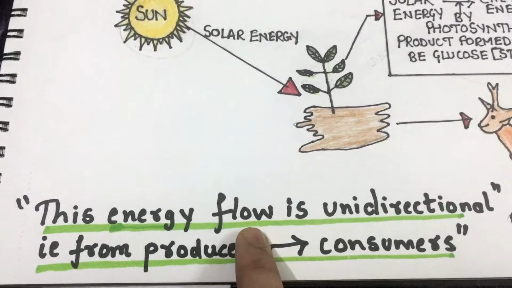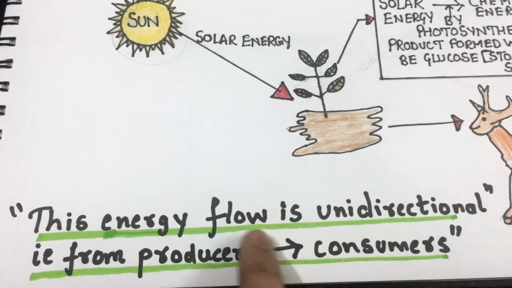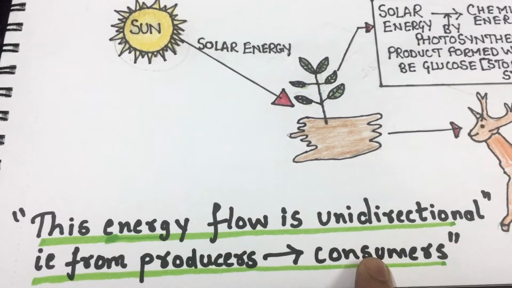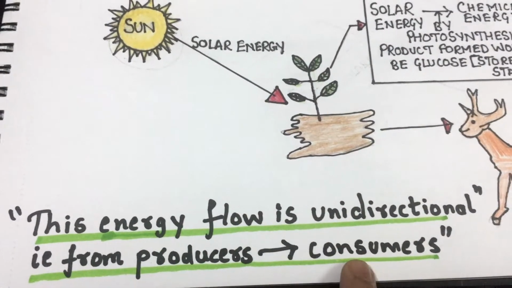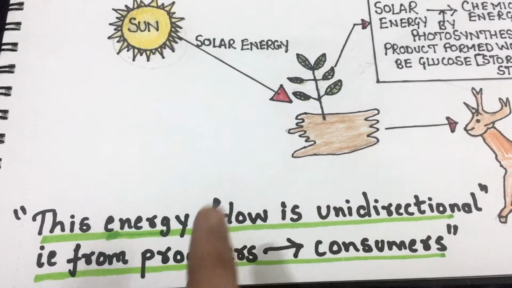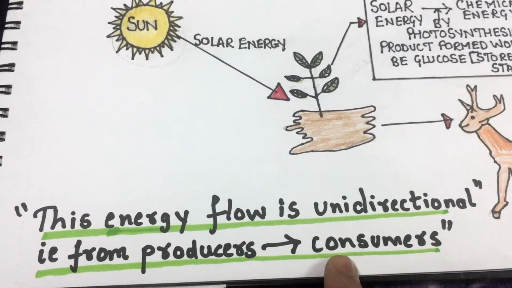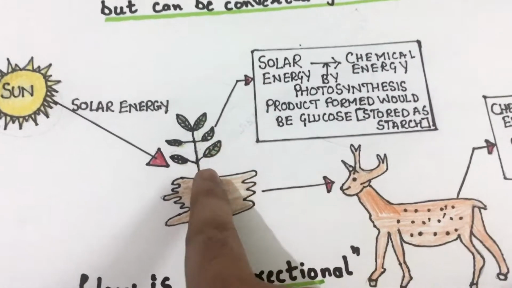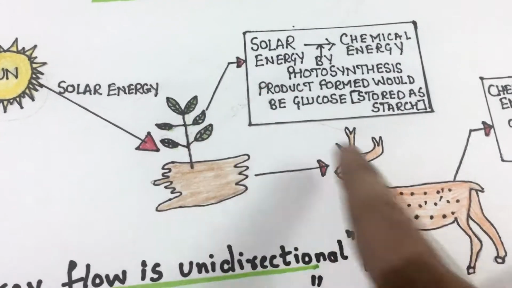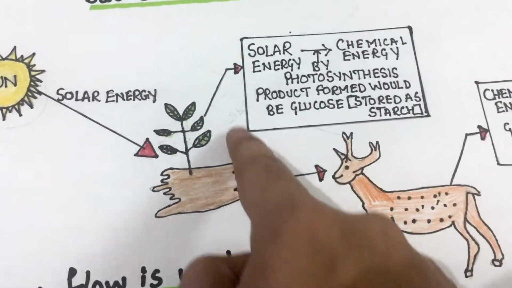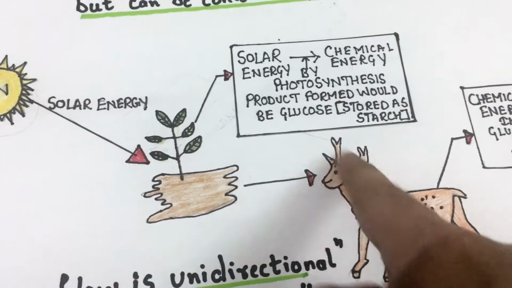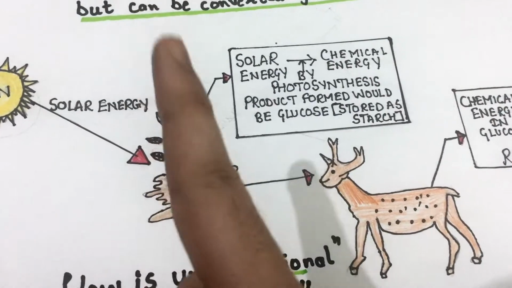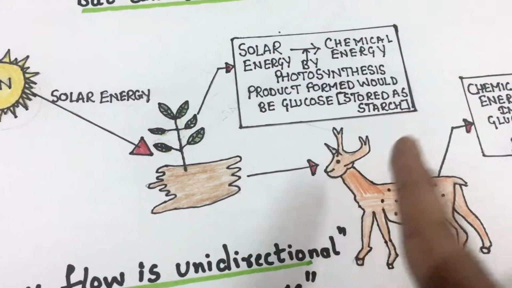One should also remember that the energy flow is unidirectional, that is, from the producers to the consumers. Energy can never flow from the consumers to the producers because the consumers are dependent on producers for food. So energy will always flow from the producers to the consumers, that is, from the plants to the animals. It cannot flow from the animals to the plants. It will always flow from the plants towards the animals.